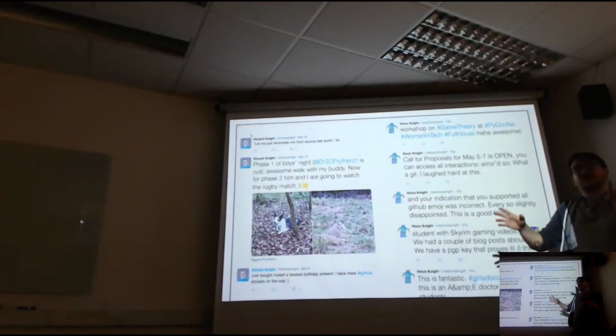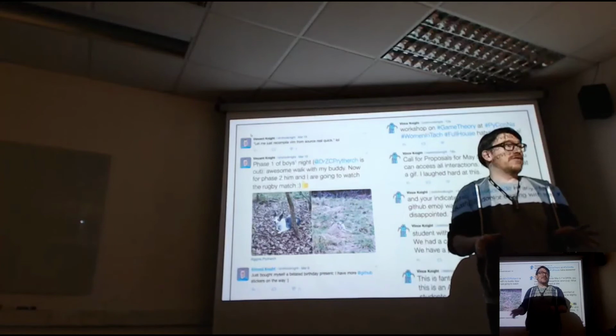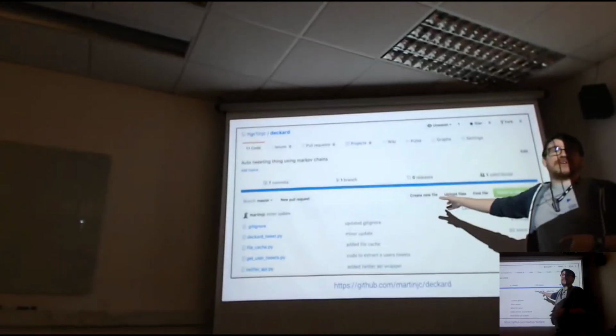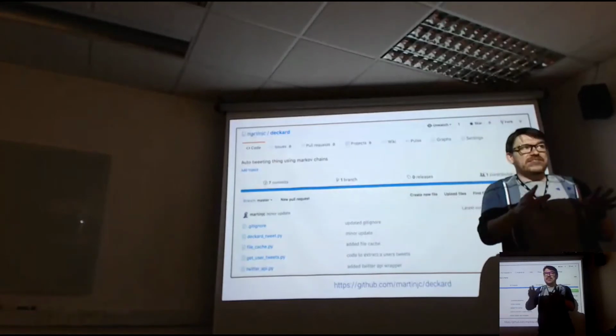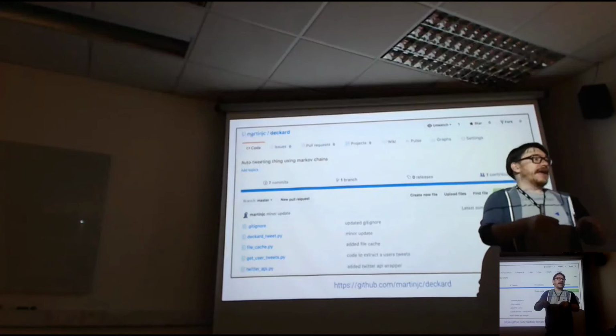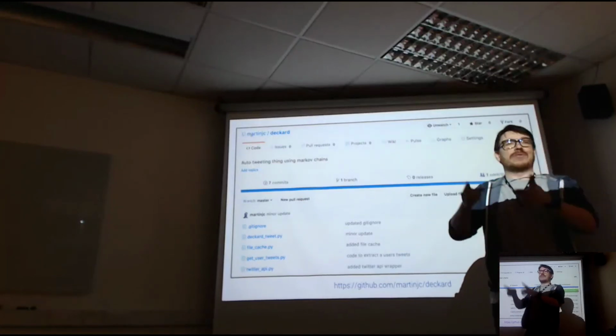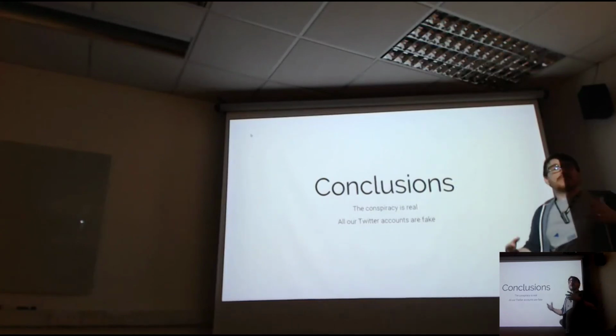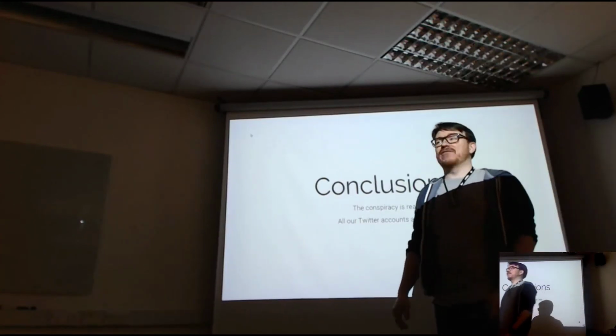But we can easily see that it's very possible to impersonate somebody on Twitter with just a tiny little bit of code. If you want to do it yourself, you can. All of the code's actually online. Go and do it. I would say it is against the Twitter rules, so be careful. They will spot that you're a bot, and then you'll have to attach your phone number to your account, and then your phone number will forever be associated with a parody Vince Knight account. Only one real conclusion, two real conclusions. The PyDiff conspiracy is real. Our accounts are fake.